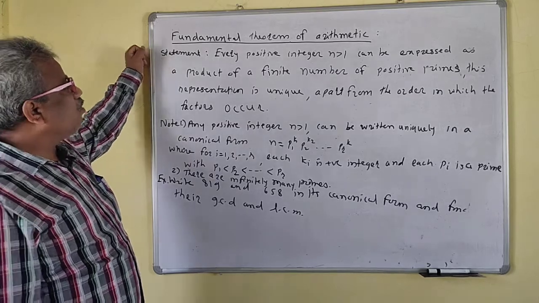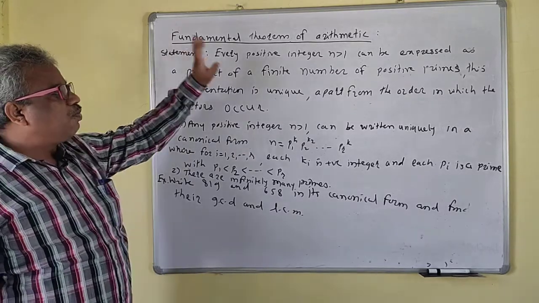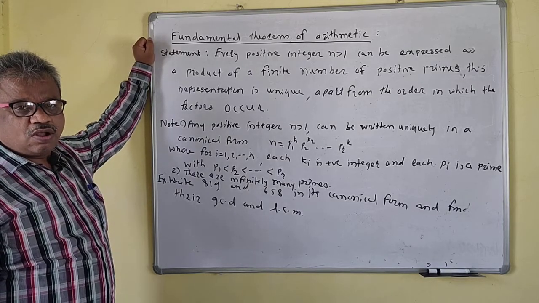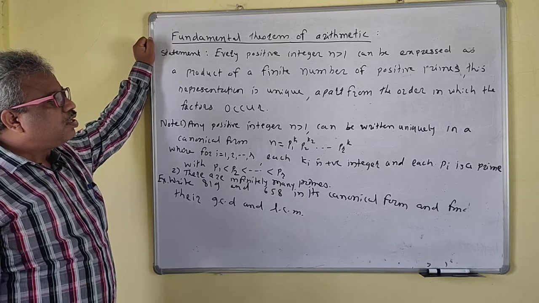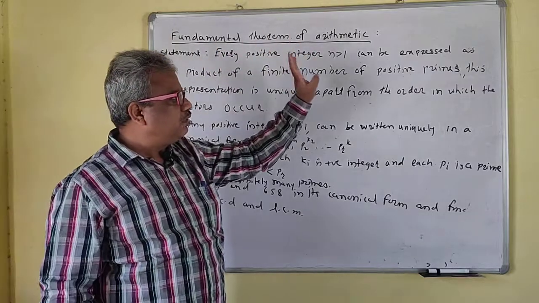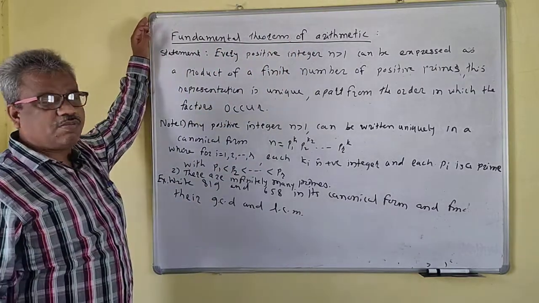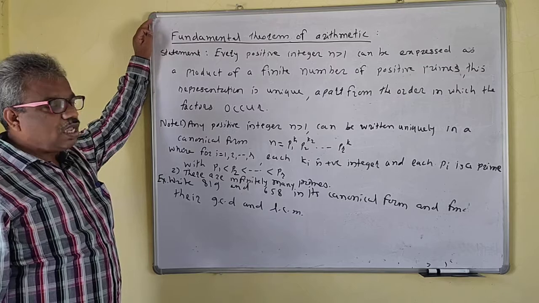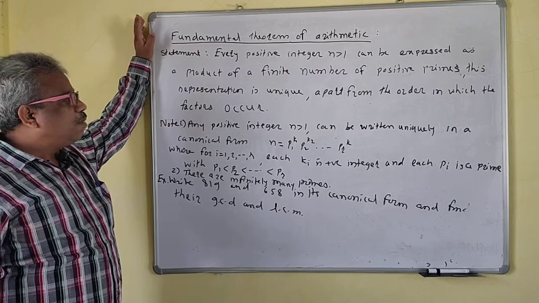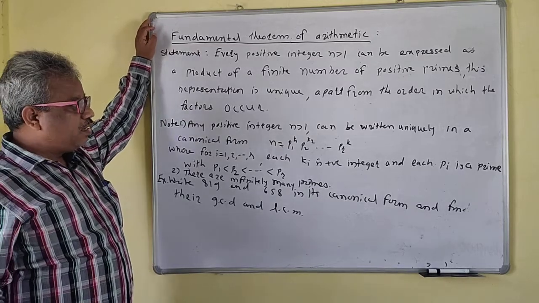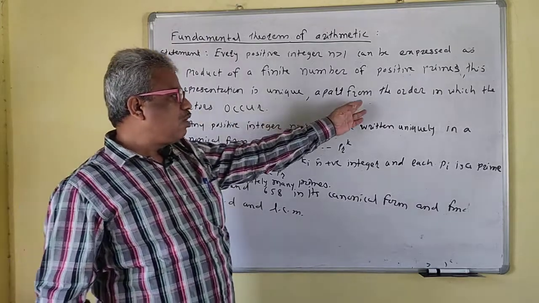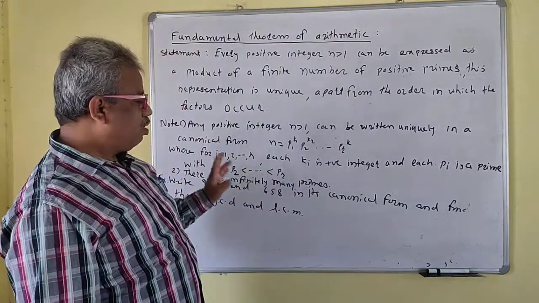The statement of the fundamental theorem of arithmetic is: every positive integer n greater than 1. That means n is a positive integer, obviously a natural number. So every natural number greater than 1 can be expressed as a product of a finite number of positive primes. This representation is unique apart from the order in which the factors occur.